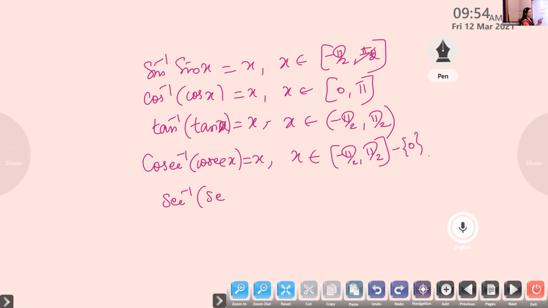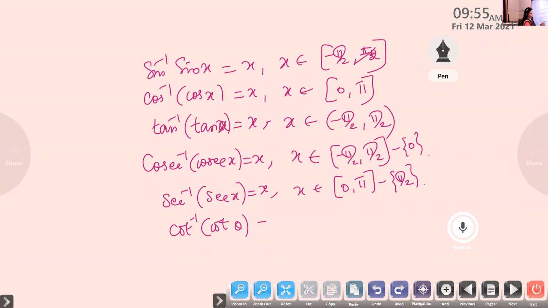Sec inverse of sec x is equal to x if x belongs to its principal branch. So if it lies within the principal value branch, we can cancel. Otherwise, we can't.